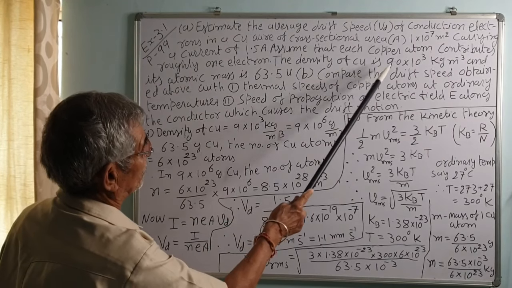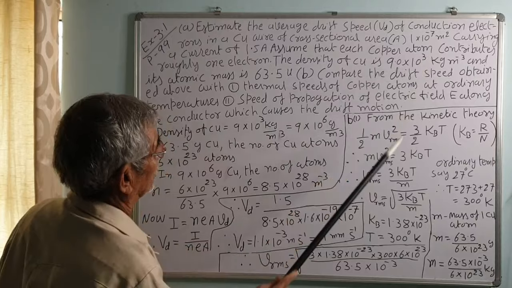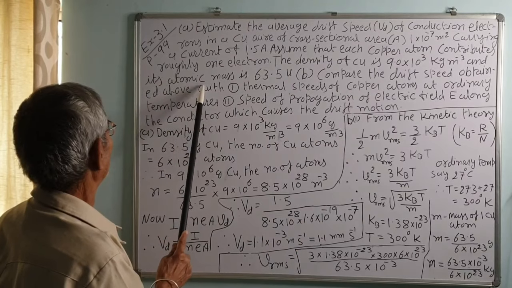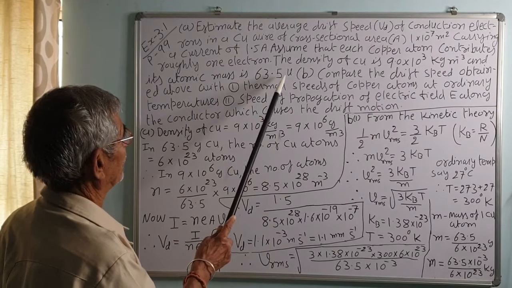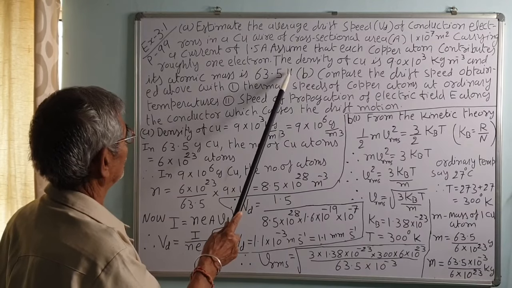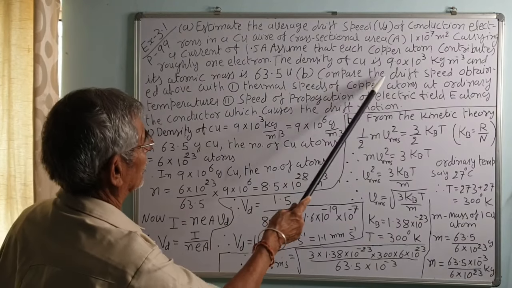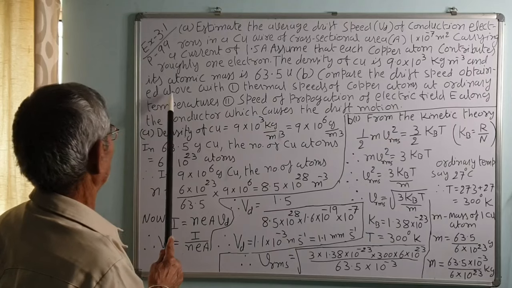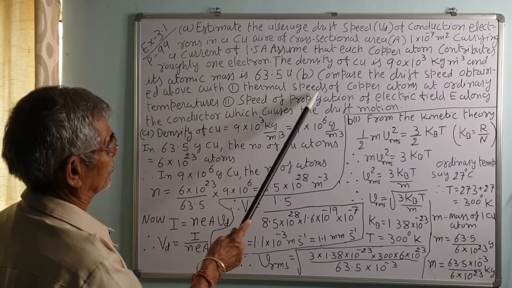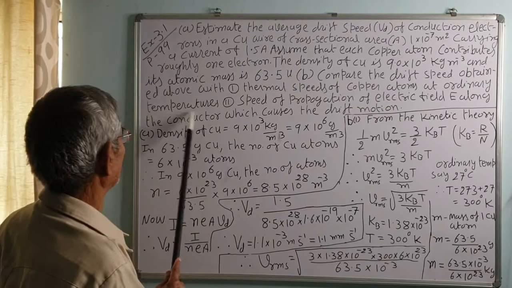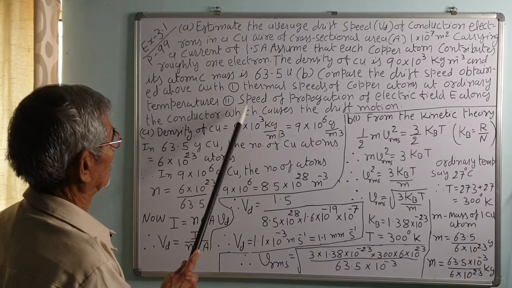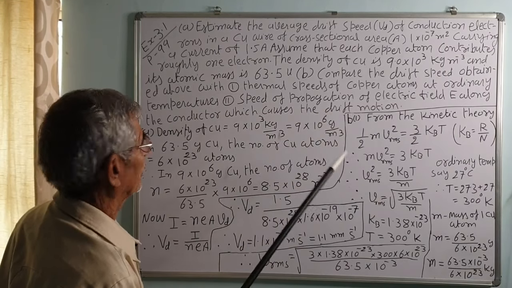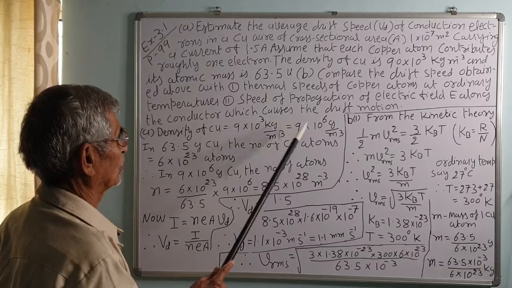The density of copper is 9 into 10 raised to 3 kg per meter cube, and its atomic mass is 63.5 atomic mass unit. B. Compare the drift speed obtained above with number 1, the thermal speed of copper atoms at ordinary temperature, that is room temperature, and number 2, the speed of propagation of the electric field E along the conductor, which causes the drift motion.